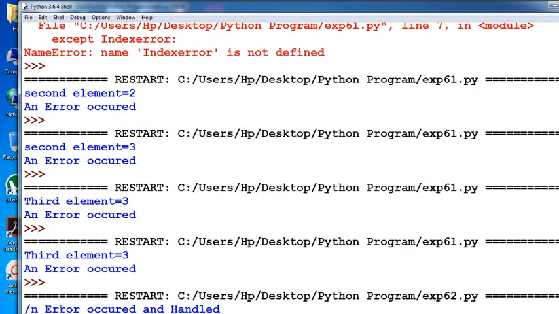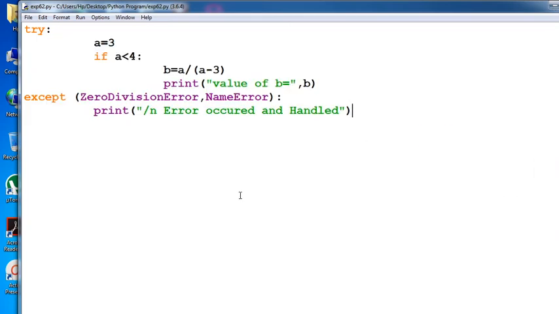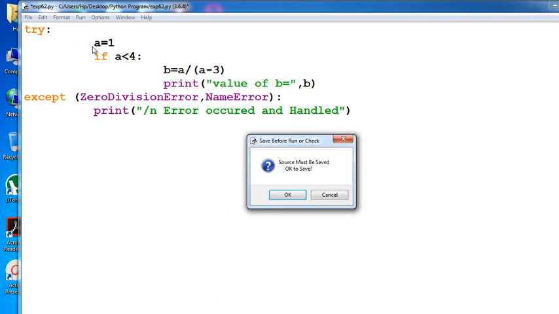Now see the message displayed, that is a, and in the bottom line error occurred and handled, because the value is defined less than 4. Now see, you check the value. Suppose you define one value here, and again run that particular program.